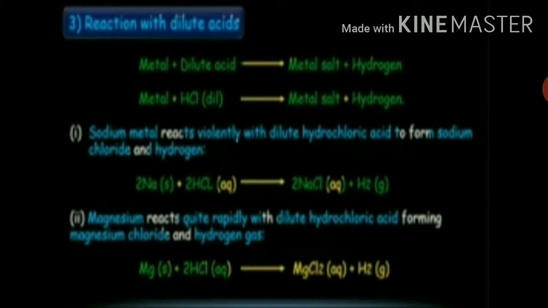Magnesium reacts quite rapidly with dilute hydrochloric acid, forming magnesium chloride and hydrogen gas. Reaction is given on the screen. You just go through the reaction and see it clearly.